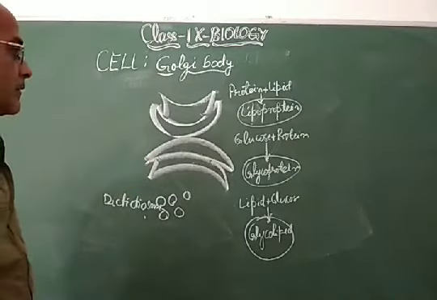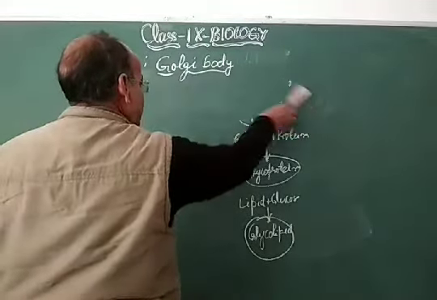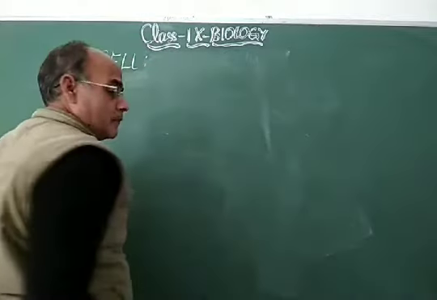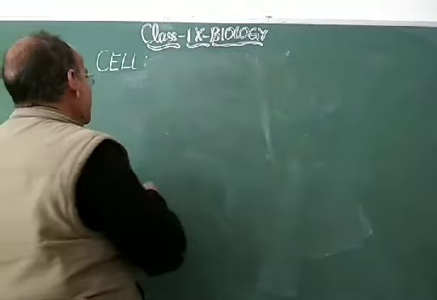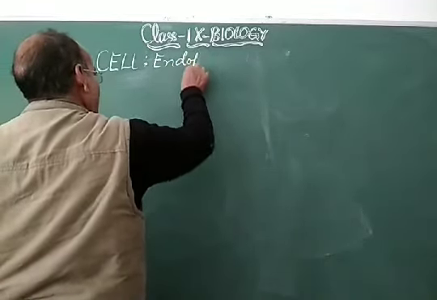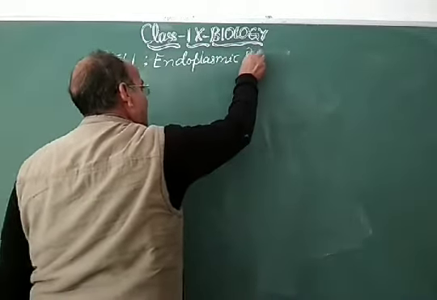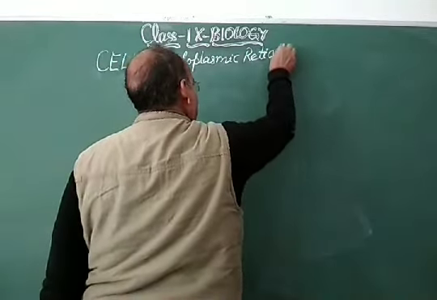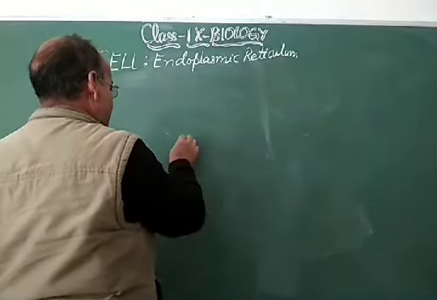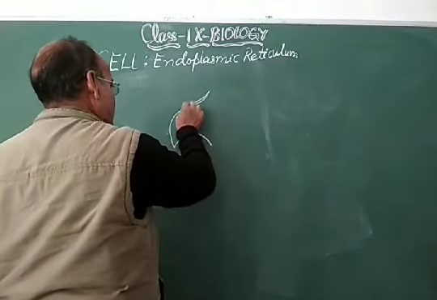My dear students, now come to the next cell organelle, and that cell organelle is endoplasmic reticulum. My dear students, endoplasmic reticulum is of two types. Endoplasmic reticulum connects to the nuclear membrane.